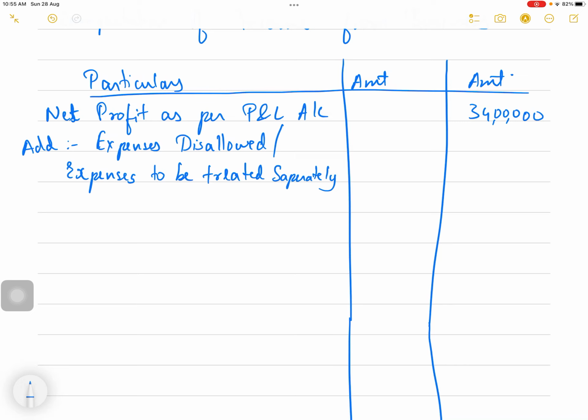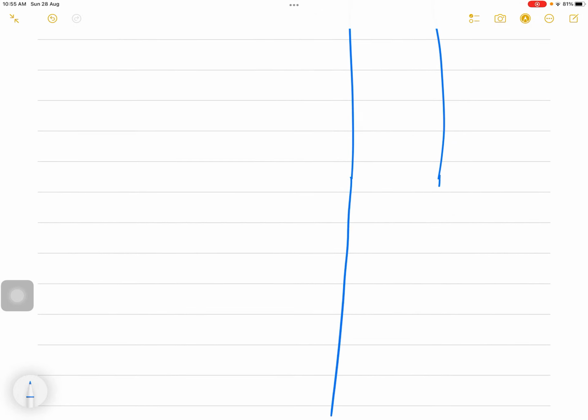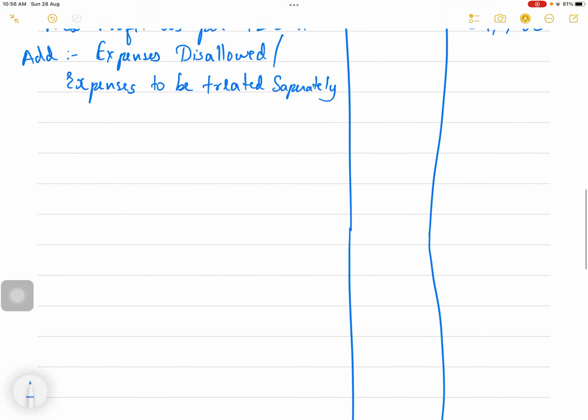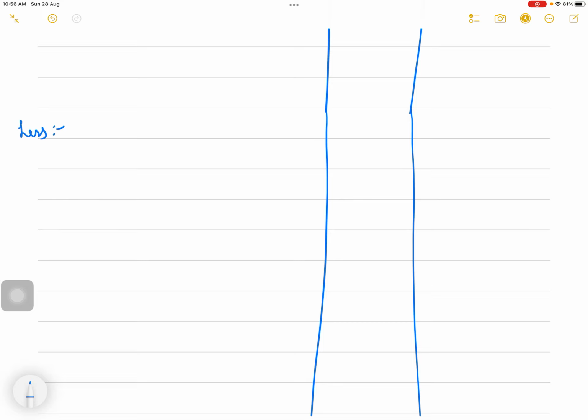Okay, so you will add the incomes which should be under income from business. And if it is not there in the P&L account, that also you will add. You don't need to write it because it's understood. So I leave a few lines, and I'll write the things which I'm supposed to subtract. Things which I'm supposed to subtract: less, income to be treated separately.